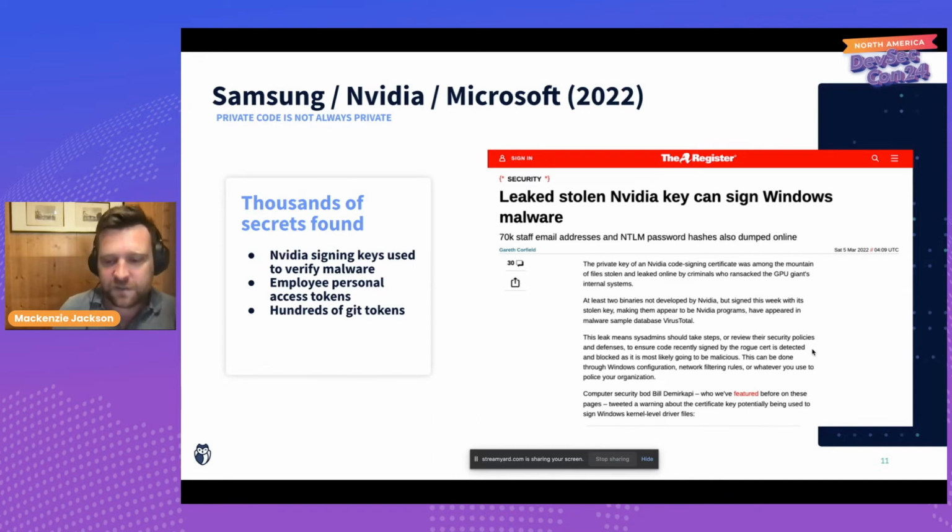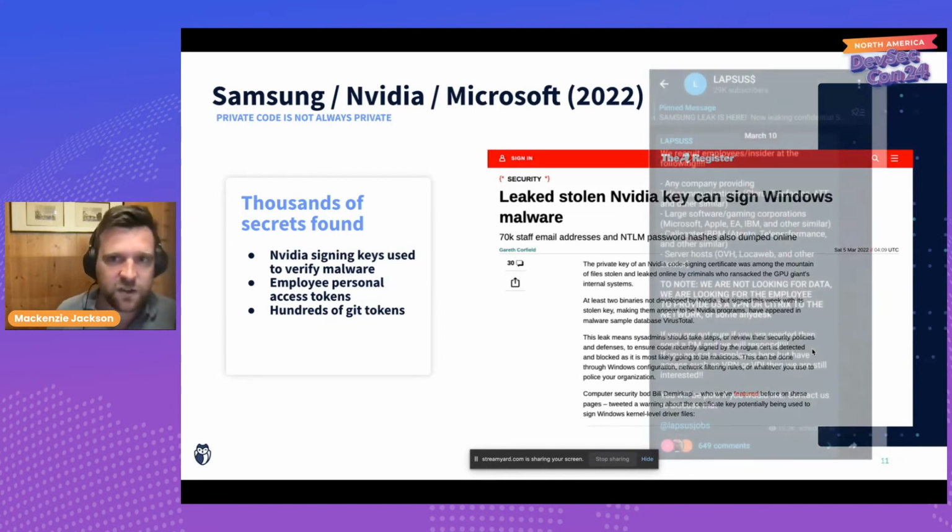Now, this breach is actually a result of the Lapsus group. We later found out that Lapsus was a group of teenagers. So this leads you to the question, how did a group of teenagers breach the private source code of some incredible companies? Samsung, Nvidia, Microsoft are fantastic companies with great security posture. So how did they do it?